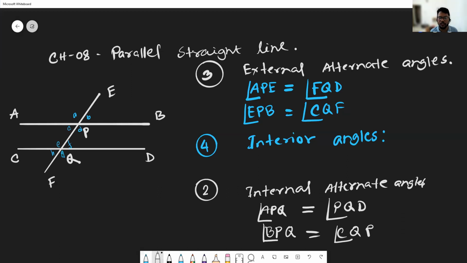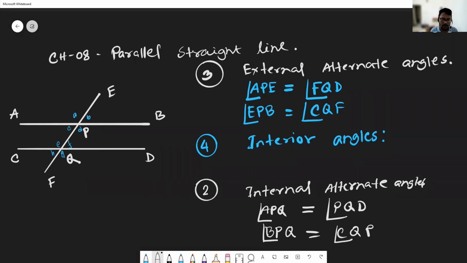Which two angles are interior angles in the parallel lines? Angle DQP and angle BPQ. Identify in the small letters. F and D, sir. F and D.